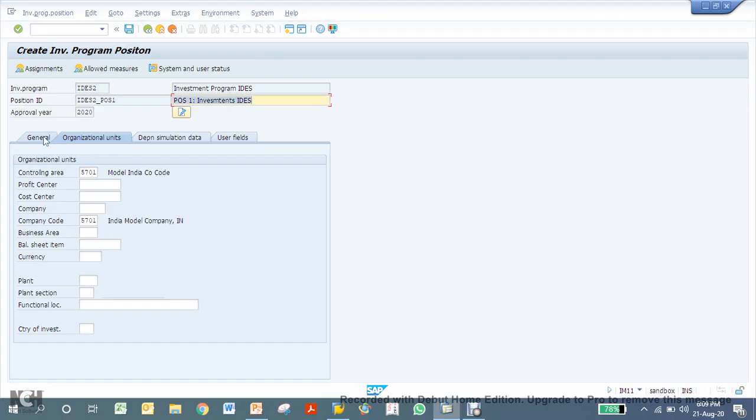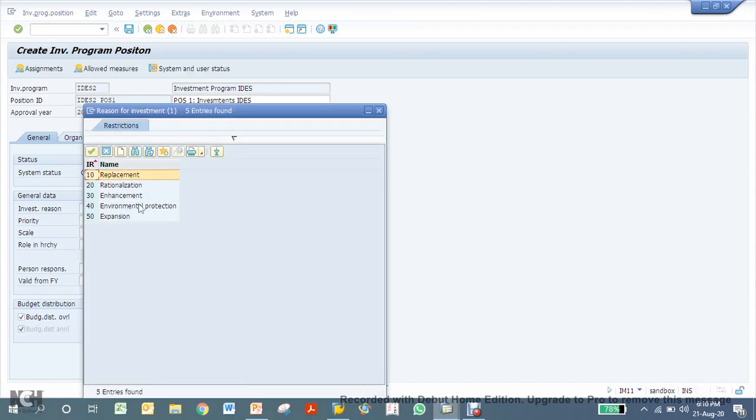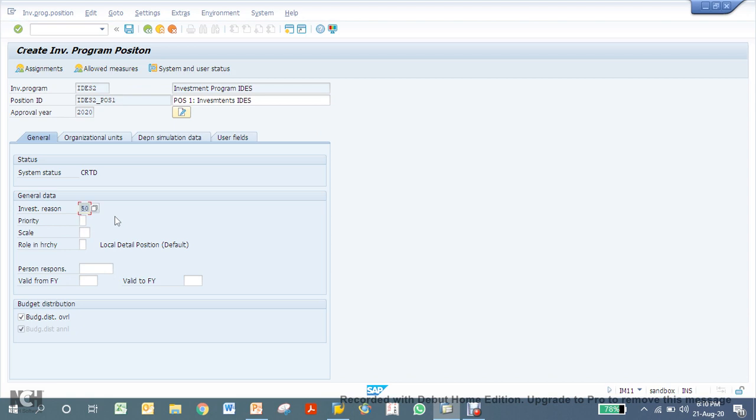And now save it. You can also use some other additional information available: investment reason, priority. So what is the reason for this investment? Is this expansion or replacement? You can select anyone. This is for your reporting purposes. So this is a new investment for my expansion project, and then you can save it.